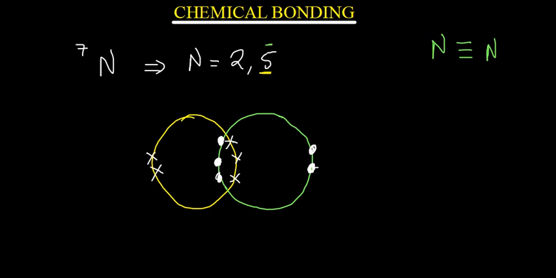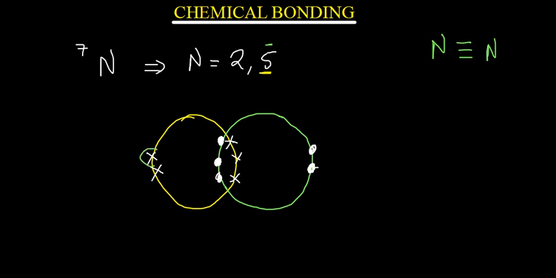So each one of these, I'm only showing the outermost shell, I'm not showing this. If I want, I can put that inside with 2 electrons, and then here also with 2 electrons, but I'm not showing the inner shell. So let's count. We see how many electrons are in each atom in the outermost shell.